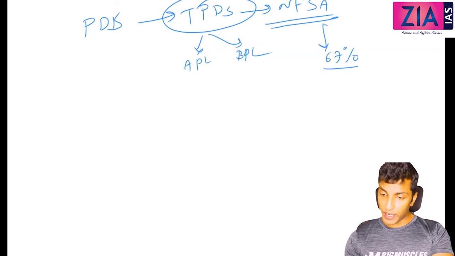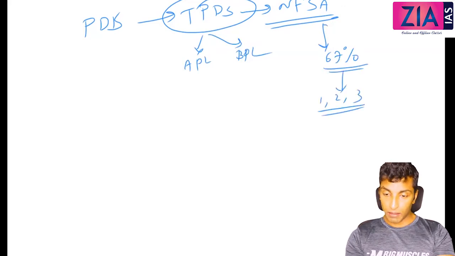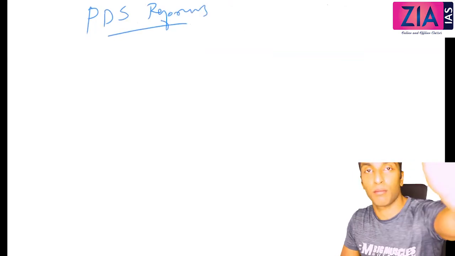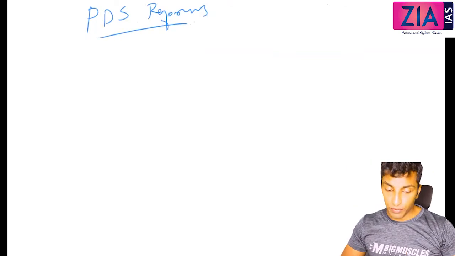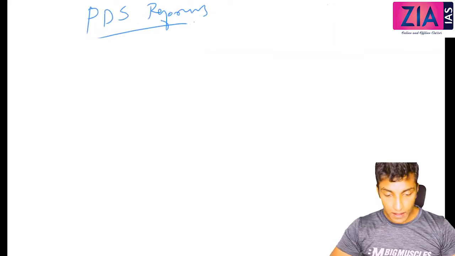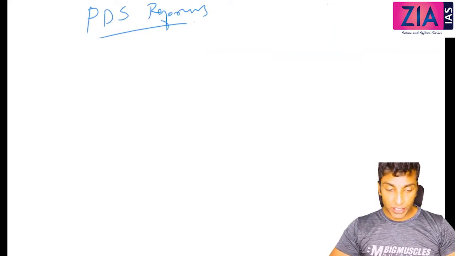Now, next topic is PDS reform. Public distribution system reforms can be a mains question. So first point, application of information communication technology, ICT.